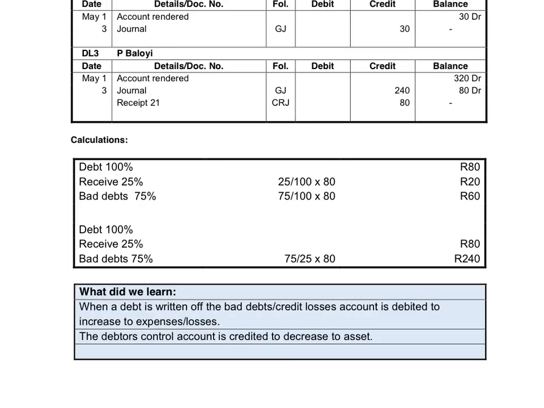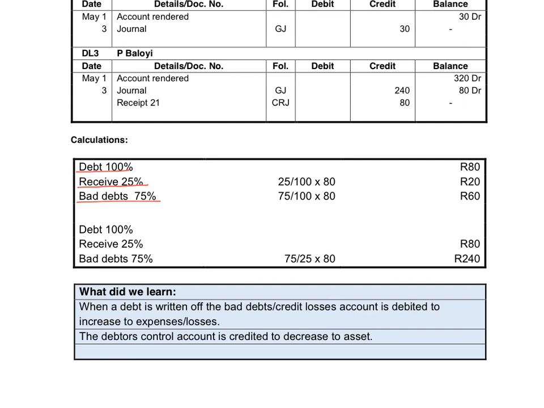This calculation will be done in the following way. If he paid his total debt, he would pay 100%. We will only receive 25 cents in a rand, so it means that we will receive 25% of his debt, and bad debts will therefore be 75%. The information that's provided is the debt.